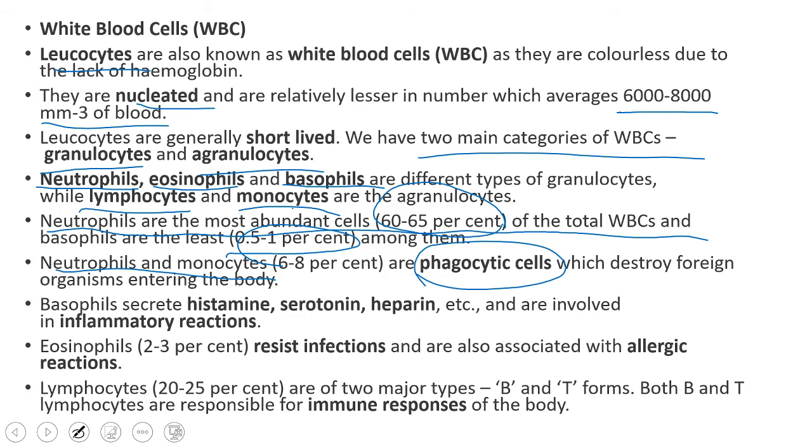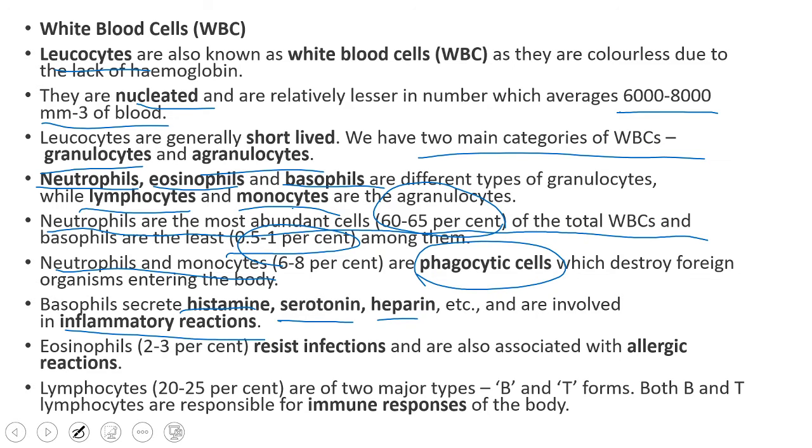Phagocytic action means they eat away the foreign organisms that enter into our body. That is why they are called phagocytic cells. And they are the first line of defense in our body. Right. Next one, basophils. Basophils secrete some proteins like histamine, serotonin, heparin, etc., which are involved in inflammatory actions.